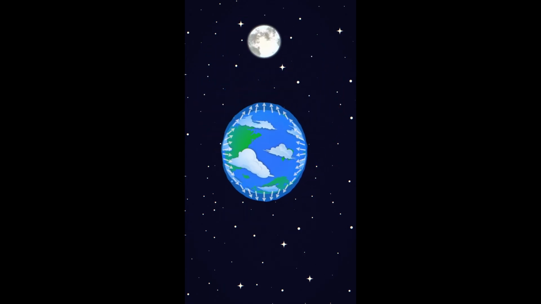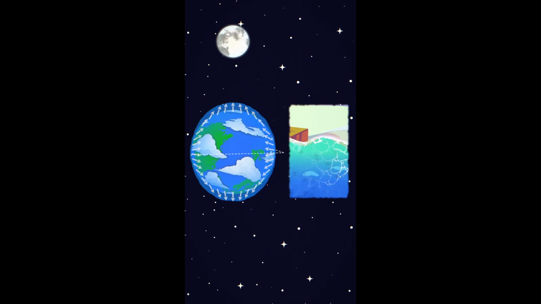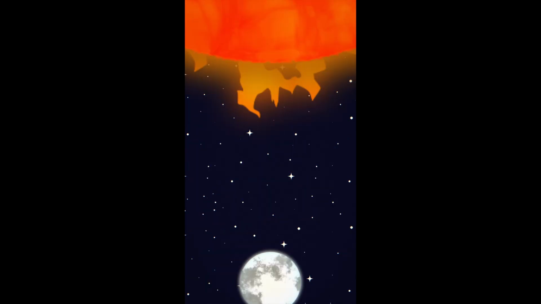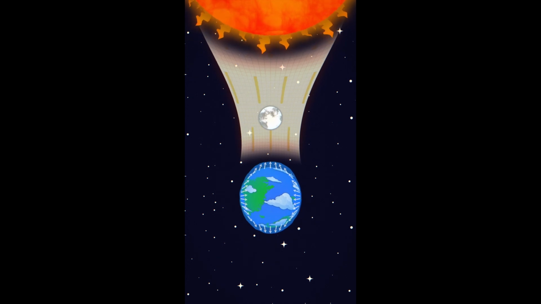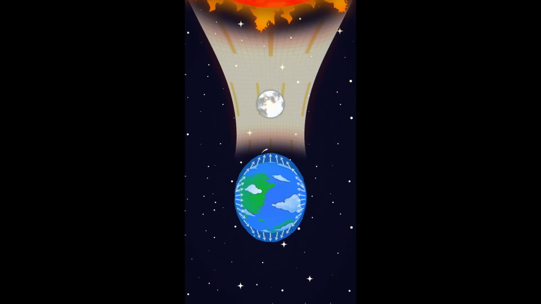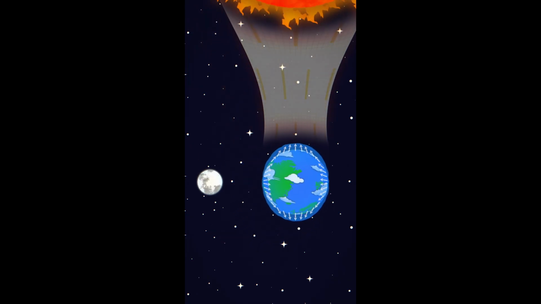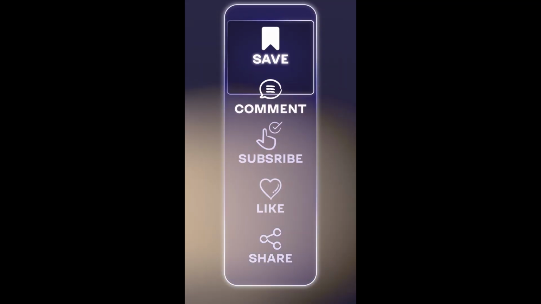These two raised areas on the surface of the world ocean correspond to regions of high tide, while the depressed areas between them correspond to the regions of low tide. During full moons and new moons, when the Earth, Moon and Sun are aligned in a straight line, the combined gravitational pull of the Moon and the Sun produces the highest tides of the monthly cycle. When the Moon and the Sun are positioned at a right angle relative to the Earth, this results in the weakest tides of the month, the neap tides.